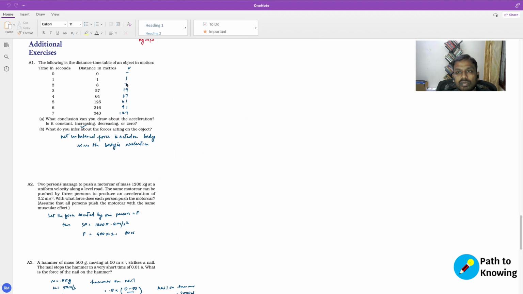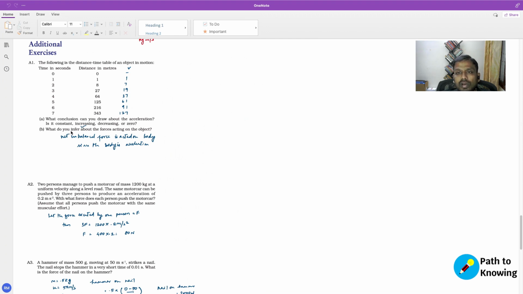The rate of change of velocity is increasing. Between here it is 6, but here it is 12, and here it is higher. So it is an increasing acceleration. It's not a constant acceleration, nor a decreasing acceleration, nor zero acceleration.